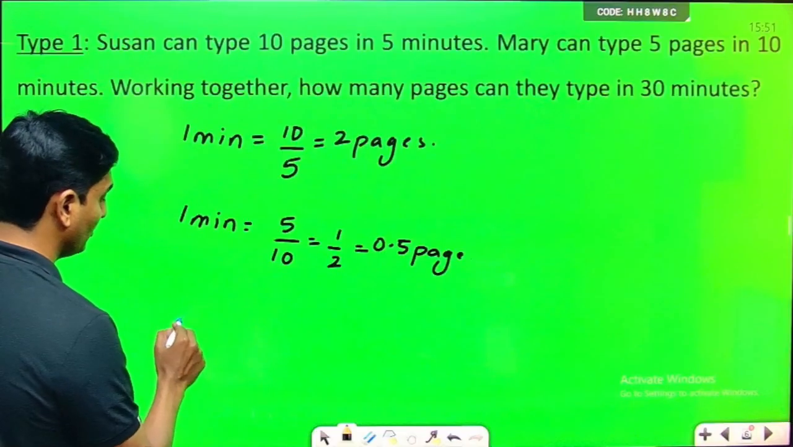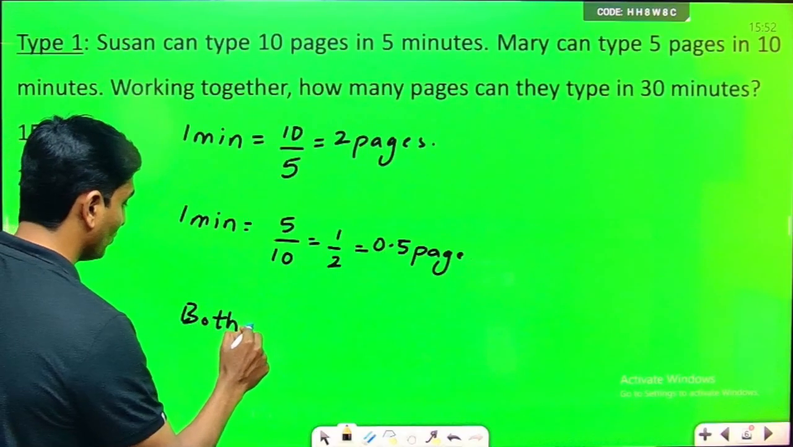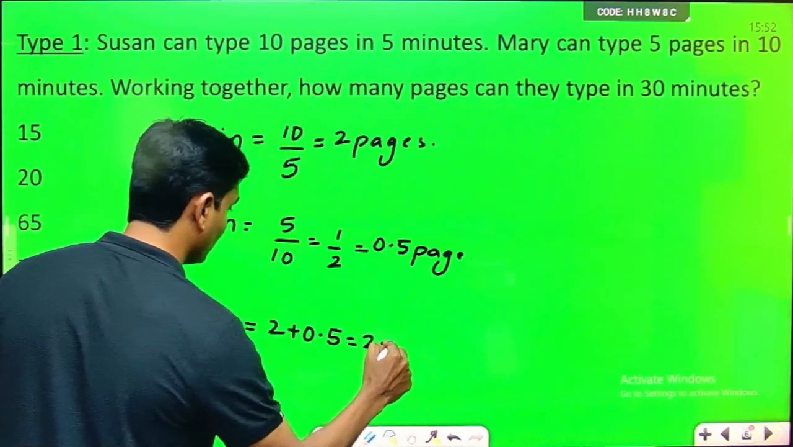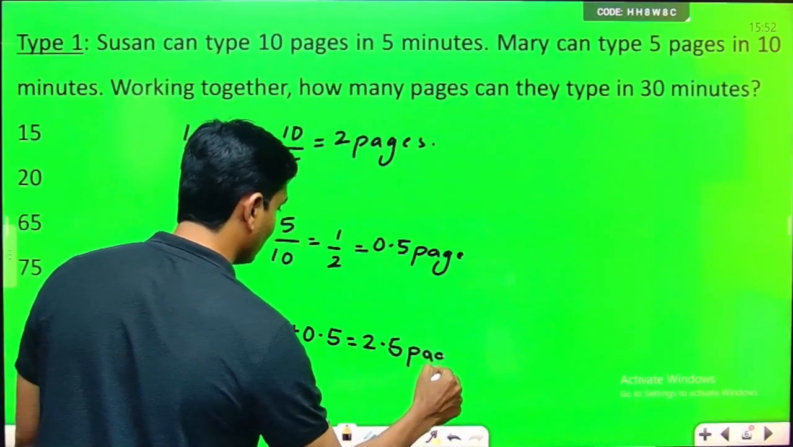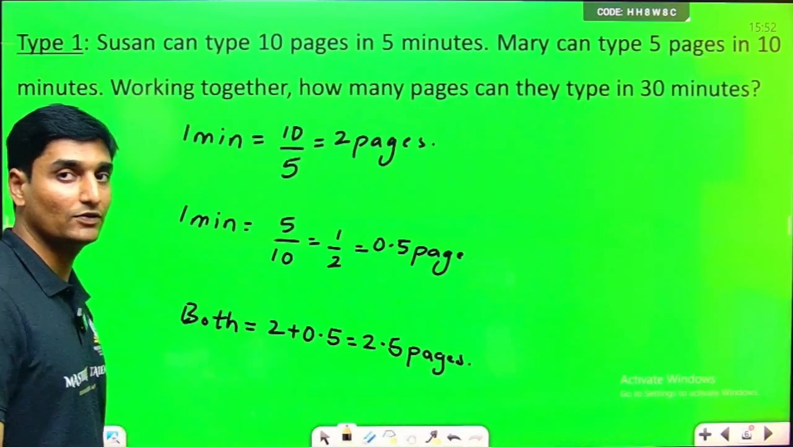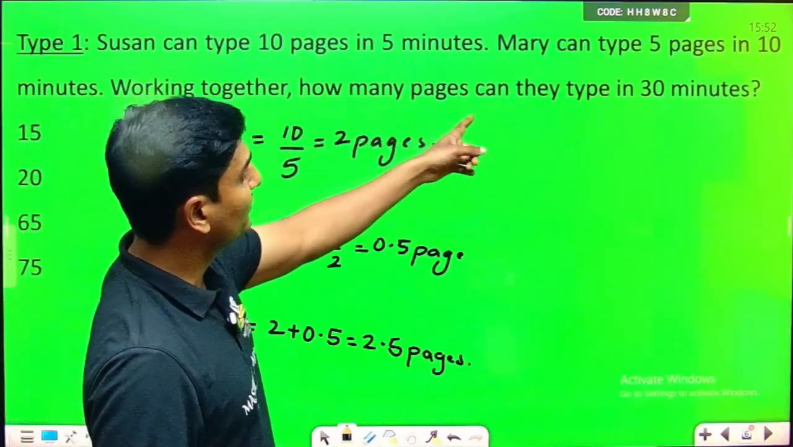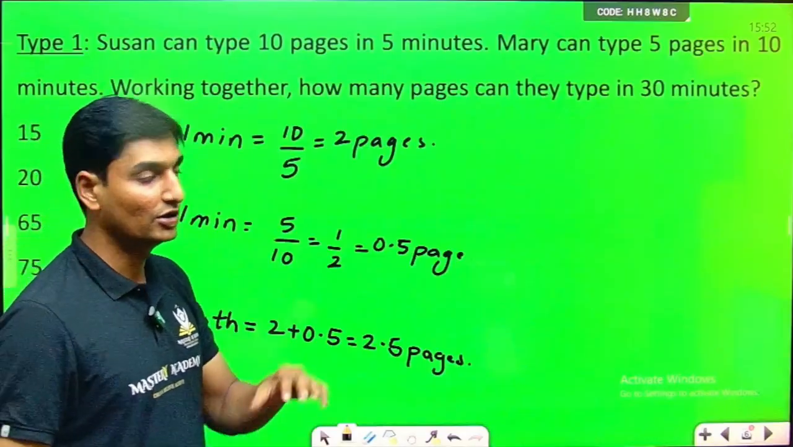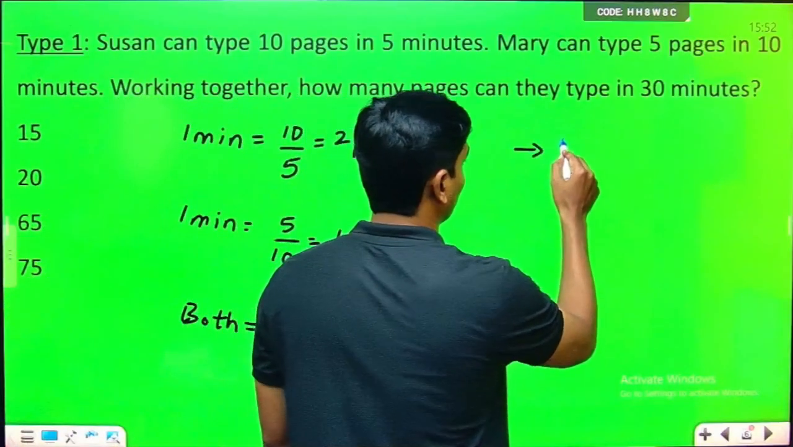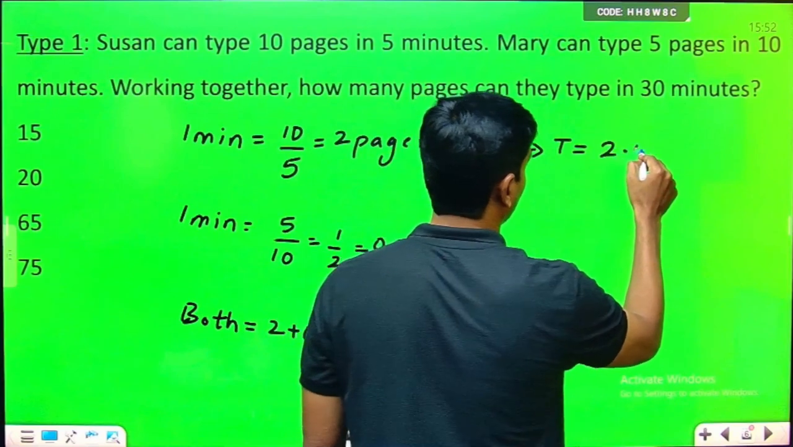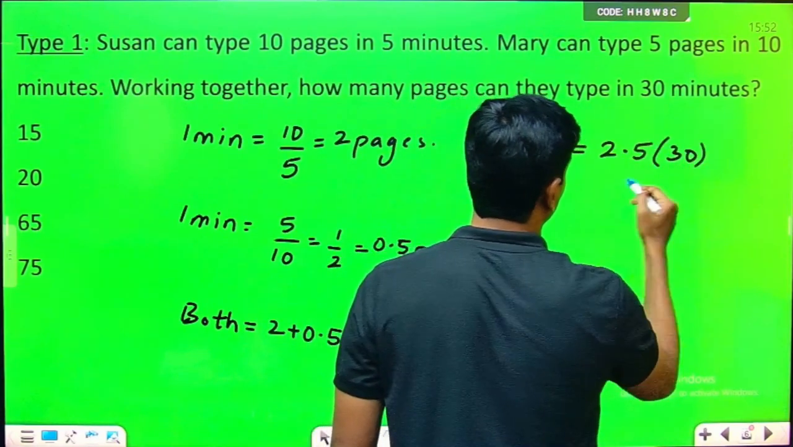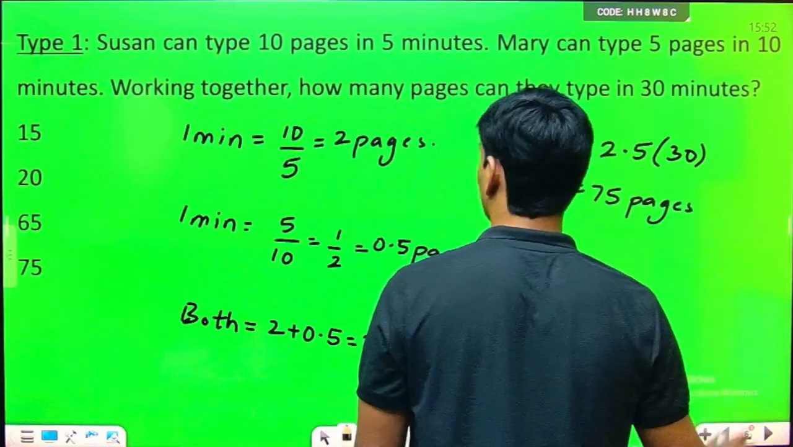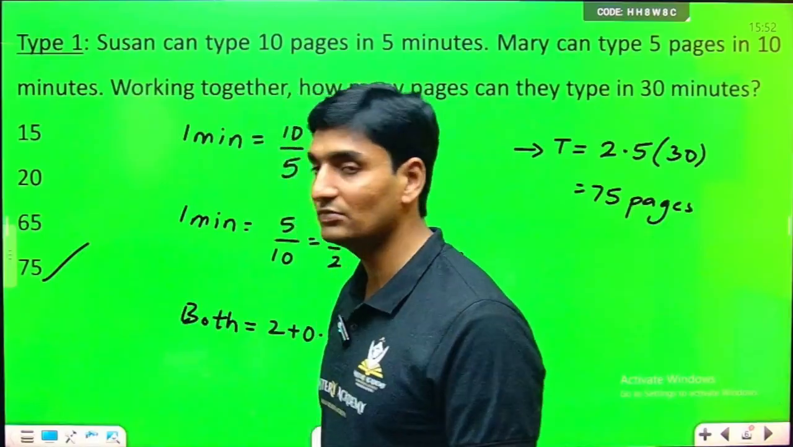So in 1 minute, if they both work together, she'll type 2 pages, she'll type half a page. So the work done by both Mary and Susan will be 2 plus 0.5. Both together, if they start typing, 2.5 pages they will complete in 1 minute. So how many pages can they type in 30 minutes? If they are typing 2.5 pages in 1 minute, in 30 minutes the number of pages they can type is 2.5 into 30. So 25 into 3 is nothing but 75. 75 pages. Option number C.